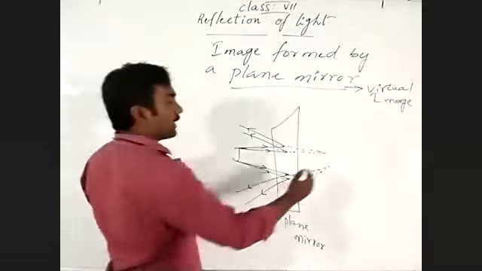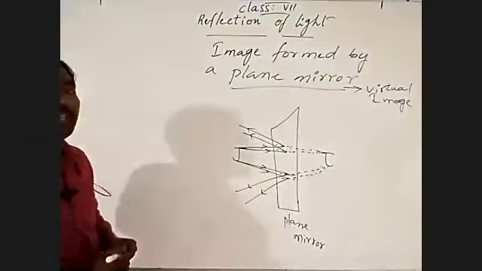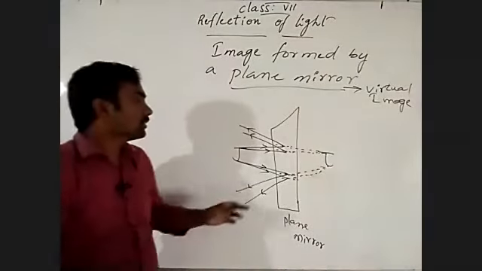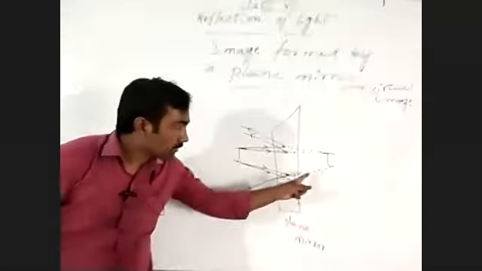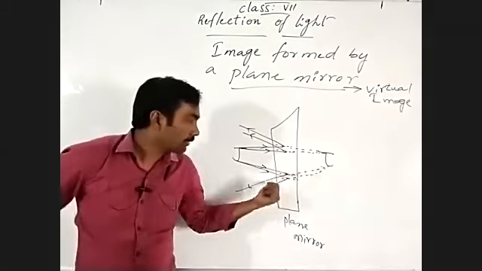Where they both meet, there we can identify the image, which shows the back side of the letter J. See that? We are extending the reflected light rays with dotted lines.